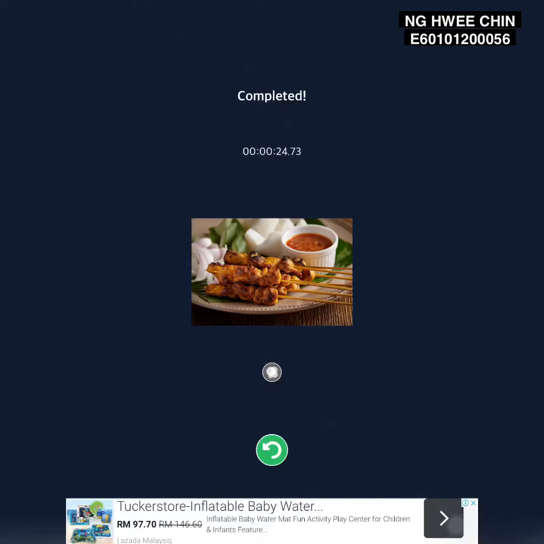After they have completed it, it will show the duration that they used to complete one puzzle picture. And then they can play again with another set